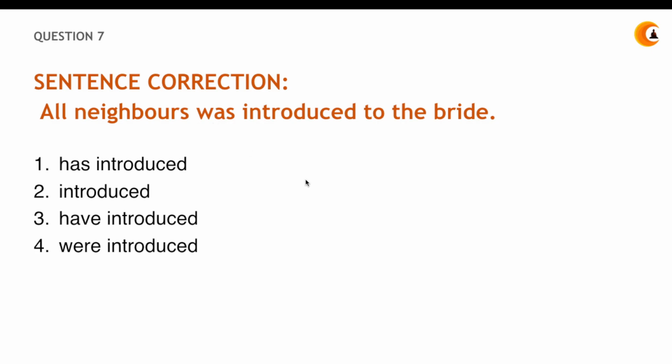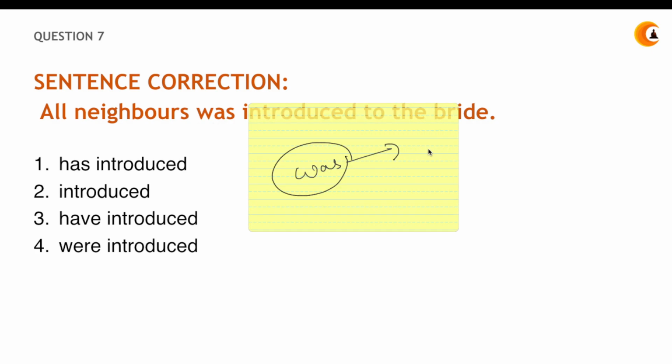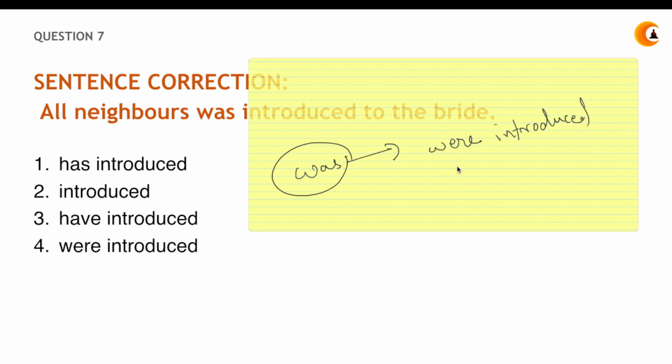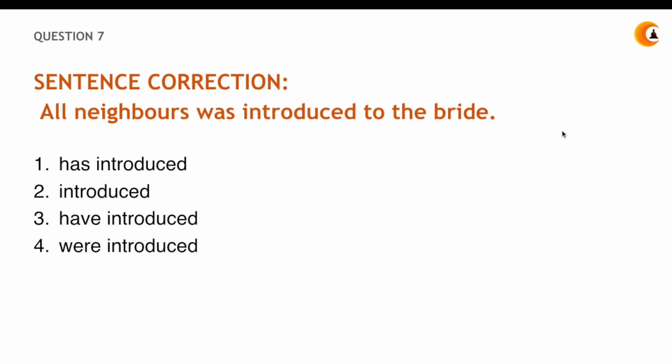So where is the error? The error is in was. It shouldn't be was. What should it be? It should be were introduced. All neighbors were introduced to the bride. So your answer is in option number 4.